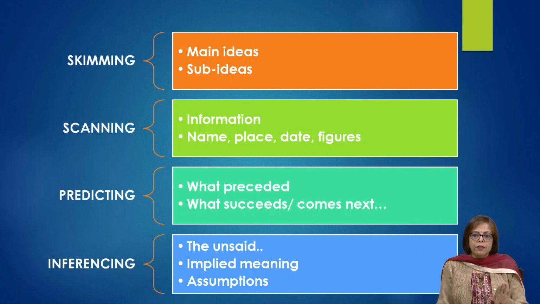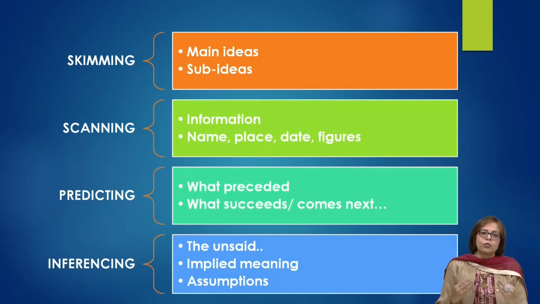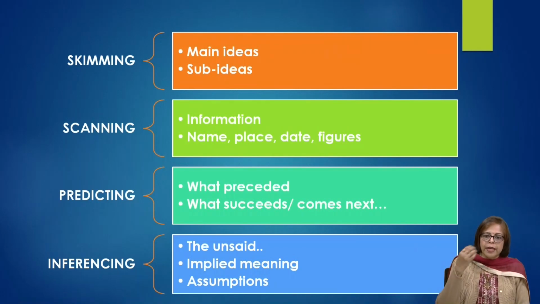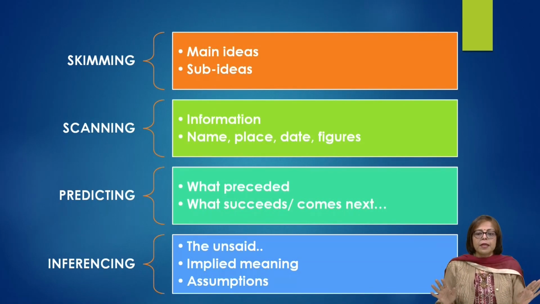The fourth and the final receptive skill, which is, though the last, but the most important. Whenever we are listening to make sense of whatever is said. We are reading to make sense, to take home some information, to take home some message. But not everything is said by everybody. I am not saying everything that I want to say.